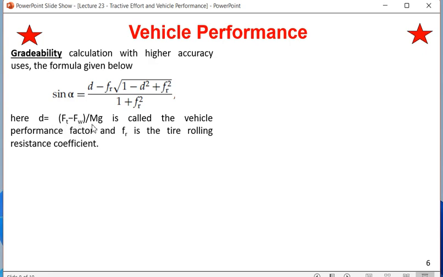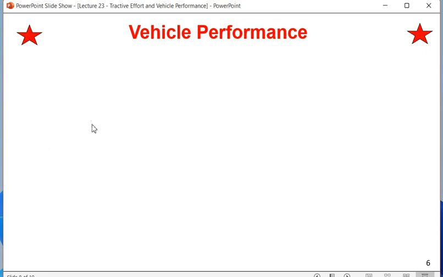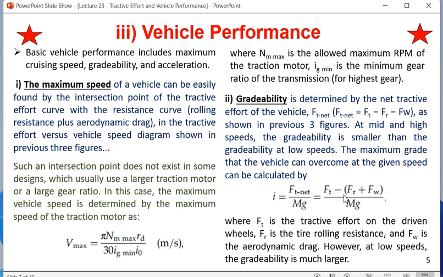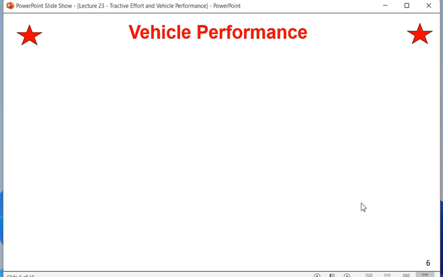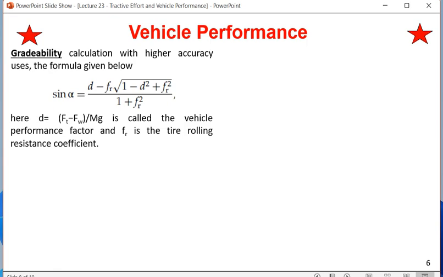You should not get confused. In the previous case i was equal to Ft minus Fr plus Fw by mg, but in this case we have a special parameter called D. It is called the vehicle performance factor. It is Ft minus Fw; we are not taking Fr in this case. So Ft minus Fw, that is the tractive force generated minus the windage loss, divided by mass into gravitational constant. This is called D.